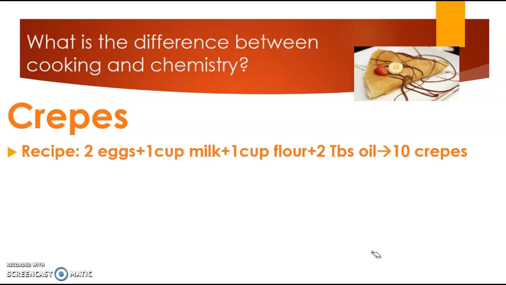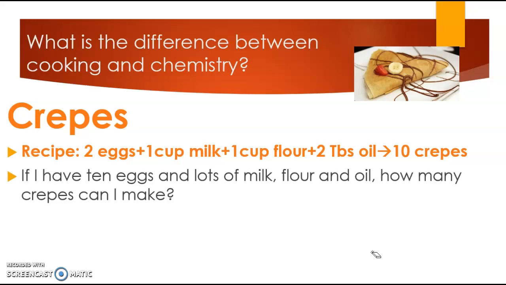So here's the recipe for crepes. About 2 eggs, 1 cup of milk, 1 cup of flour, 2 tablespoons of some type of oil, and that should give you about 10 crepes. So let's consider the following question. If I have 10 eggs and lots of milk, flour, and oil, how many crepes can I make? So stop and think about that one for a second. Probably pretty quickly you come up with the idea that you can make 50 crepes.